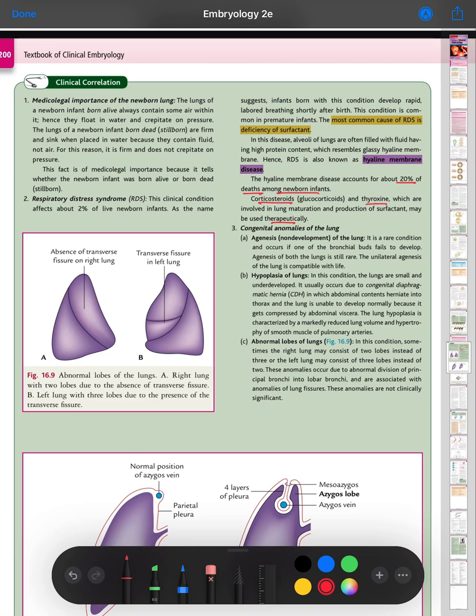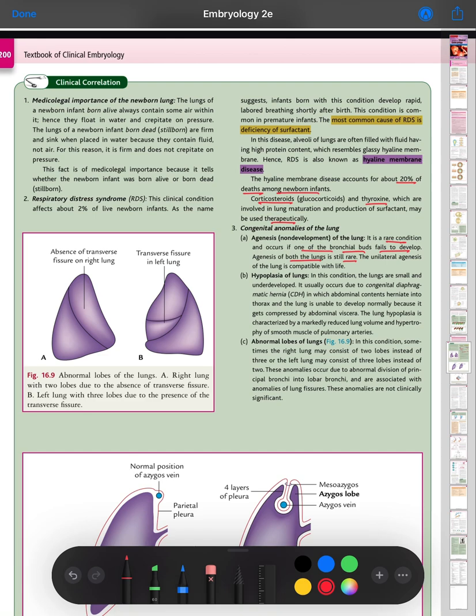Congenital anomalies of the lung. Agenesis of the lung is a rare condition that occurs if one of the bronchial buds fails to develop. Agenesis of both lungs is still rarer. Unilateral agenesis of the lung is compatible with life.